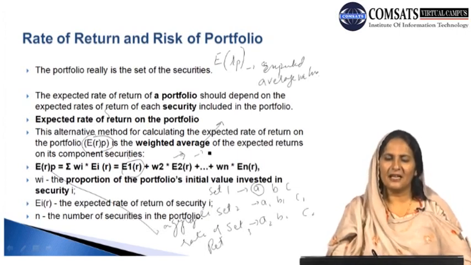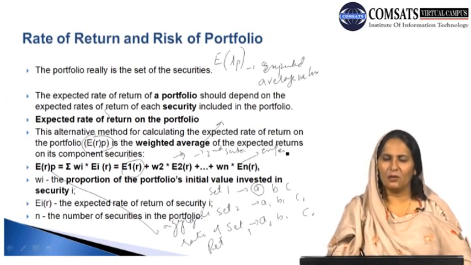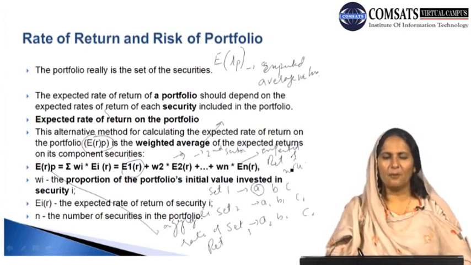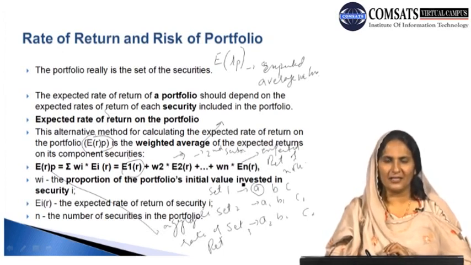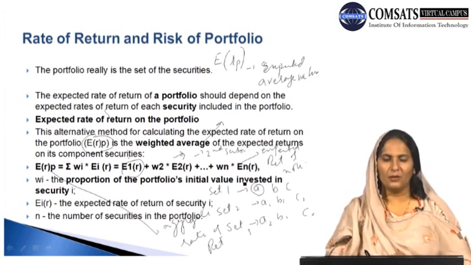This tells us the second security which is present in our portfolio, and En indicates the expected return of the nth security which is present in our portfolio, and we have the summation of all these securities which are part of our portfolio, and we can calculate the aggregate expected rate of return of all the items present in our portfolio on the whole.